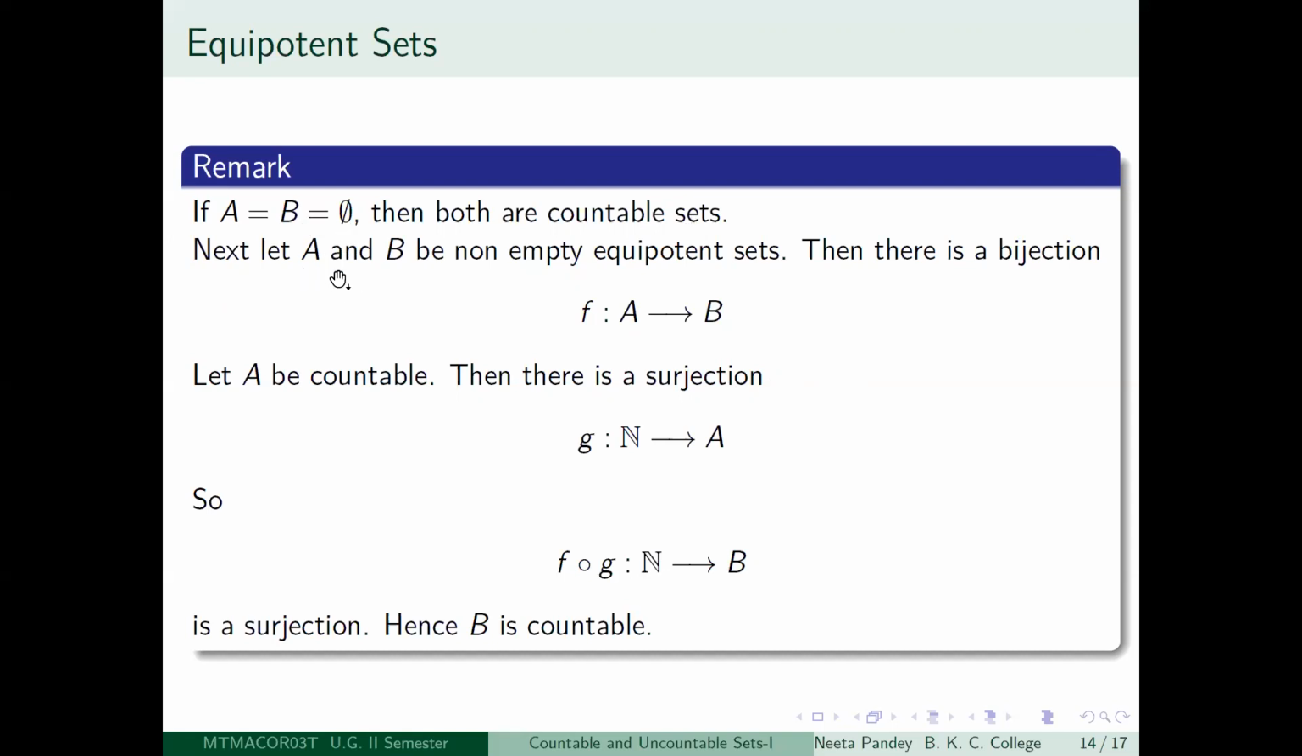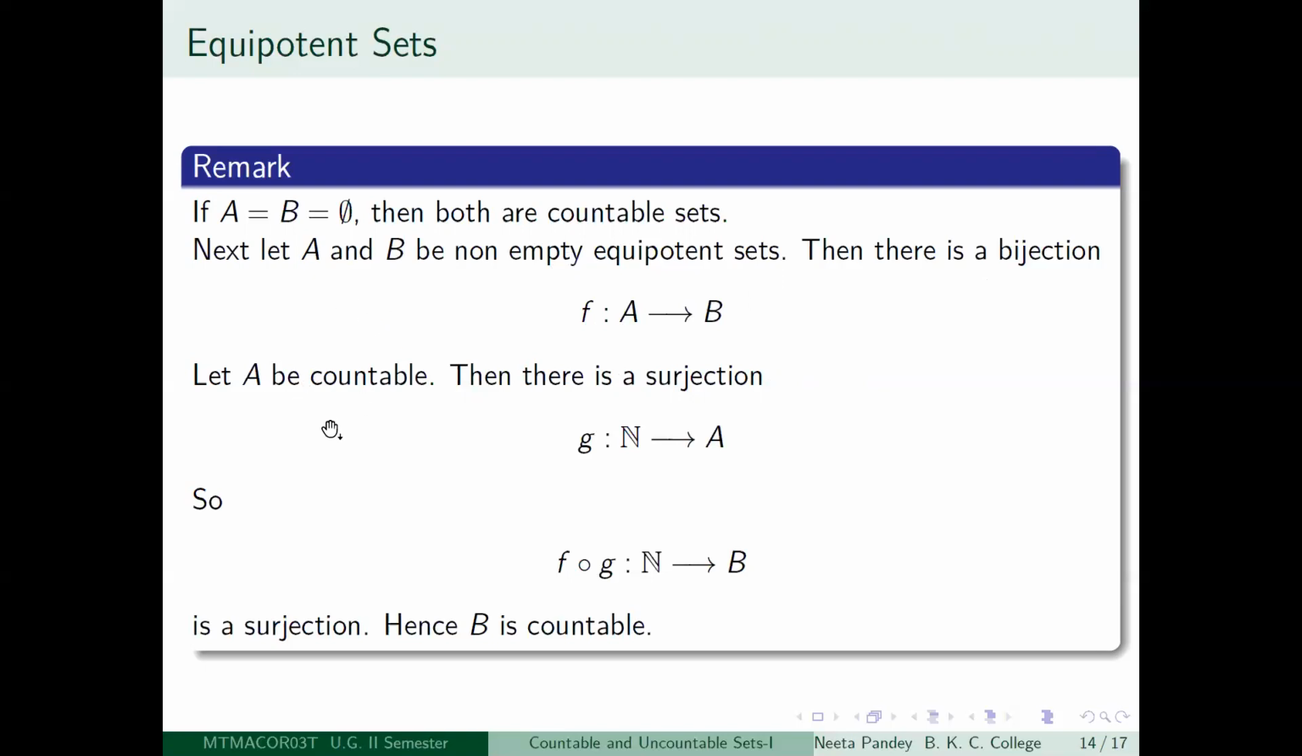What we are now looking at is if both A and B are non-empty sets, and suppose that they are equipotent, then I want to say that if A is countable, then B is countable, and if B is countable, then A is countable. So it is a very simple argument. Let us see. Since A and B are non-empty equipotent sets, there is a bijection F from A to B. Right? This is just the definition.